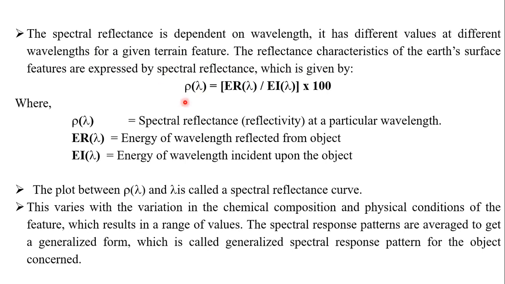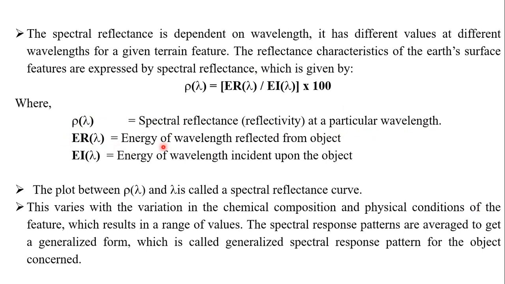So what is the spectral reflectance formula? Rho lambda is equal to (ER lambda by EI lambda) into 100. This formula is used for calculating spectral reflectance. What is the meaning of that? Rho lambda is nothing but the spectral reflectance, the reflectivity at a particular wavelength. It depends on what kind of wavelength is coming to that particular body. That particular wavelength will have some specific reflectance.